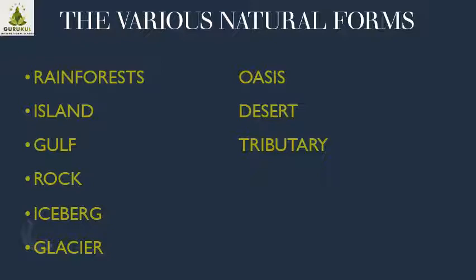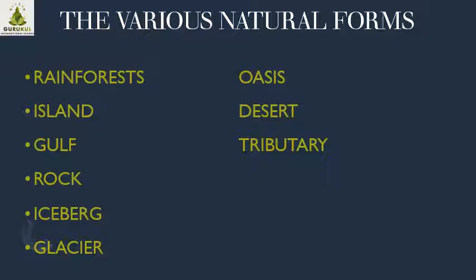See the way different natural forms are available on the earth. Try to observe it very keenly and try to gain more knowledge about this. I have just given you the briefing. You should try to get more information about this.